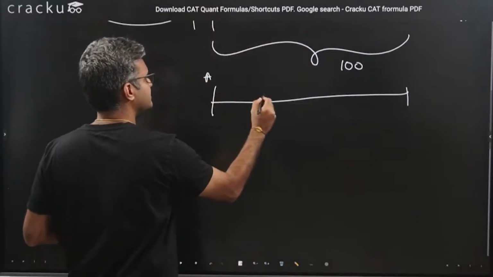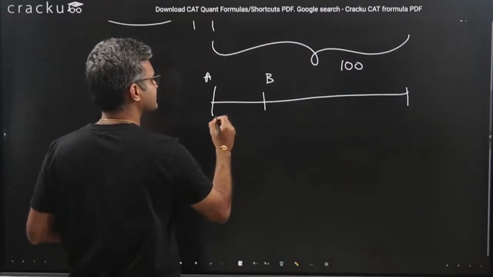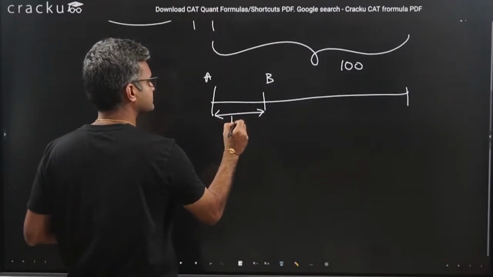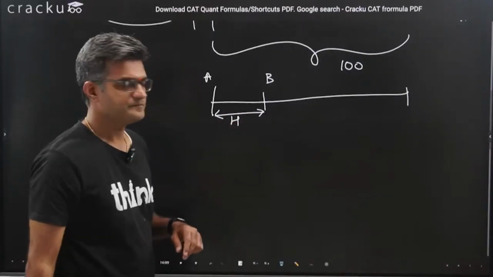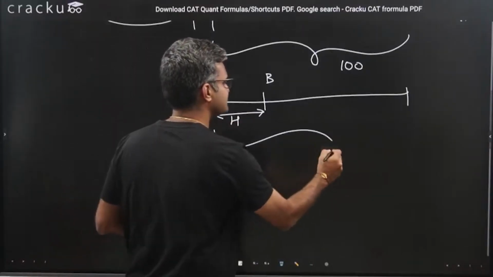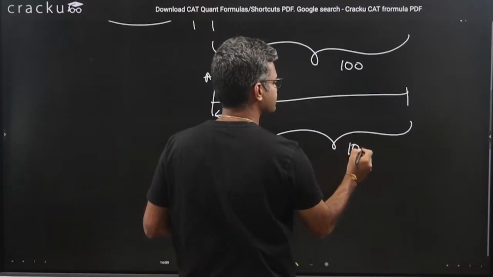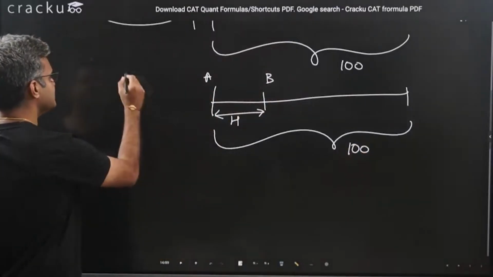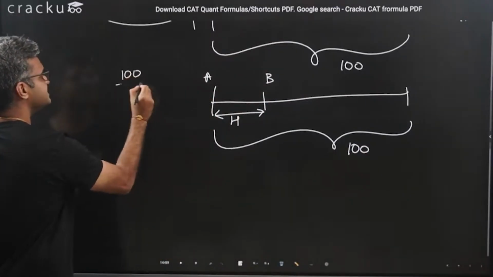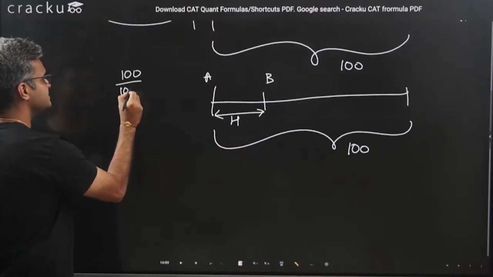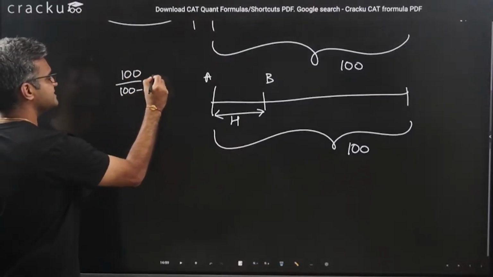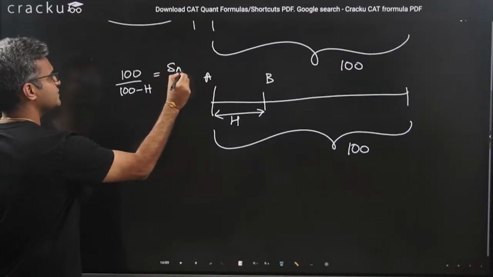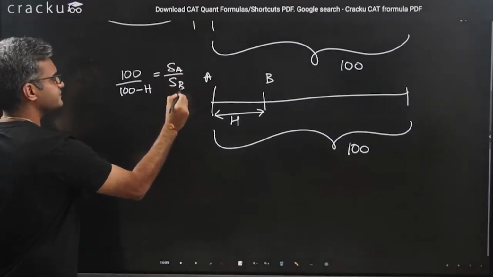A starts over here. B gets a head start of H. Then this is again 100 meters, and suppose both of them finish at the same time. So the distance traveled by A is 100. Distance traveled by B is 100 minus H. Both of them have taken the same time. So this is the ratio of the speed of A to the speed of B.